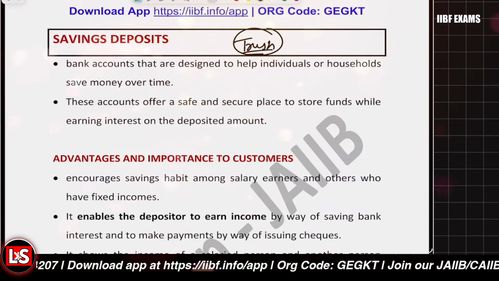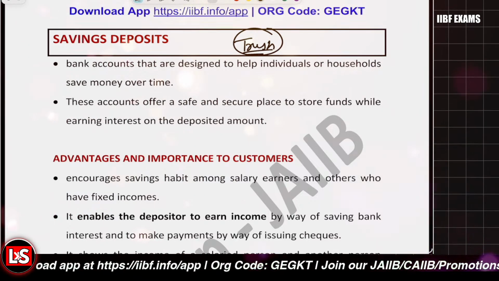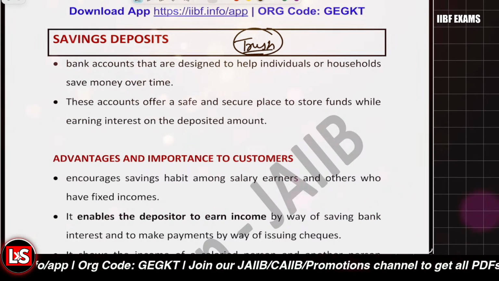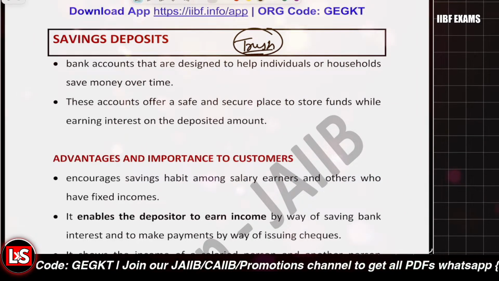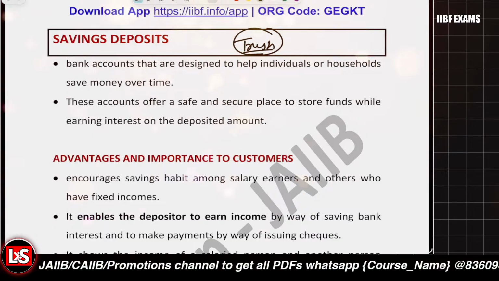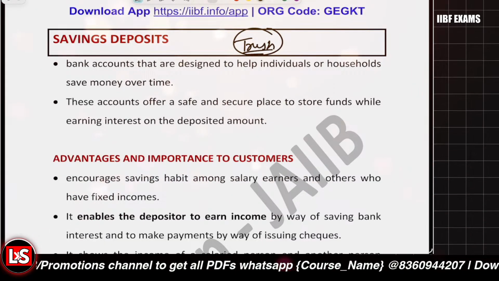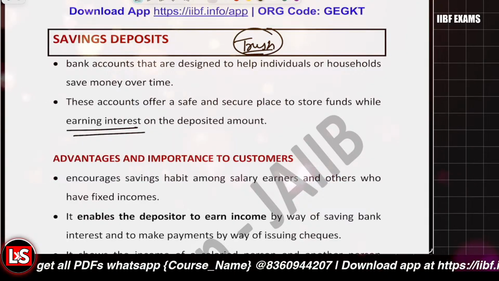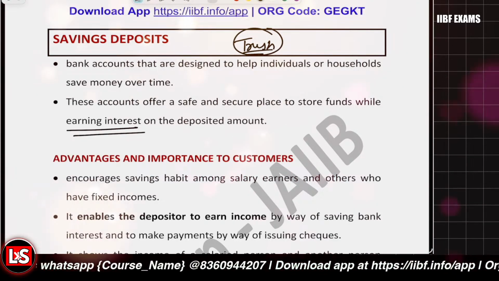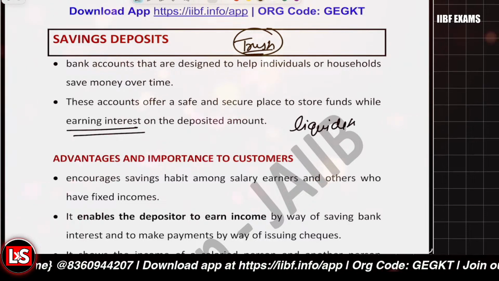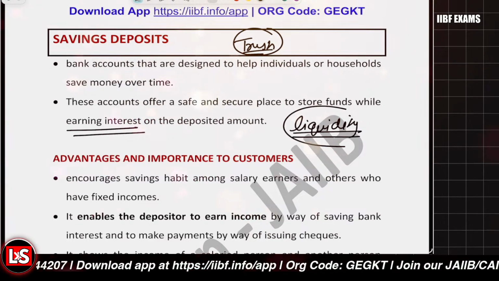And some NGOs, it's also allowed. So you can earn interest upon it, and it is there to encourage the saving habit. It provides you with interest income upon the deposit amount. At the same time, you'll have liquidity because it's a demand deposit.